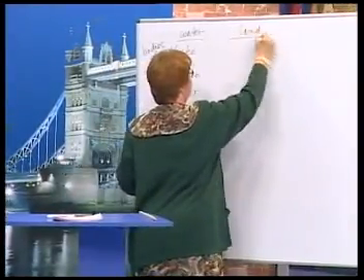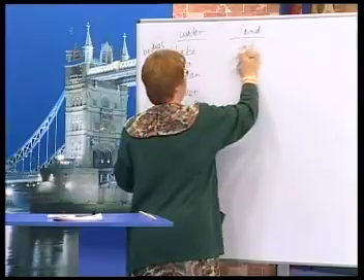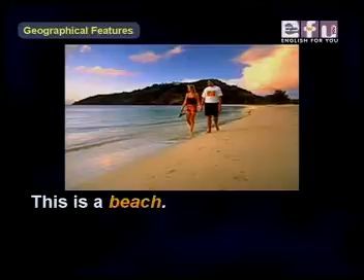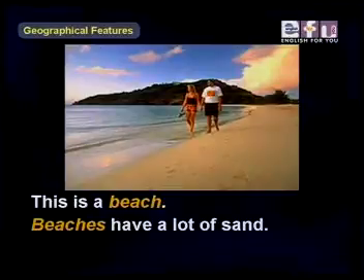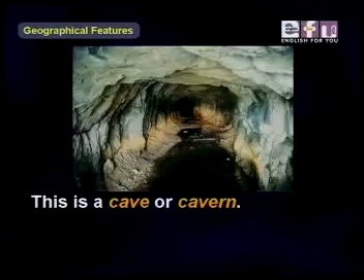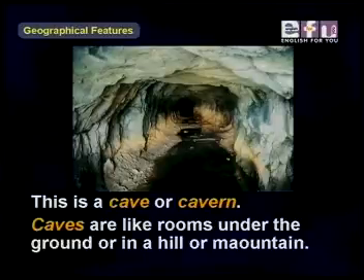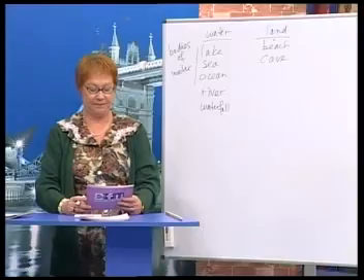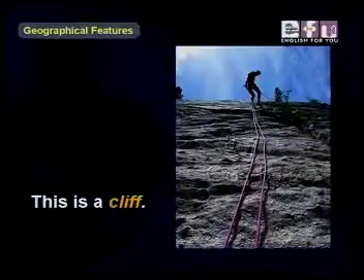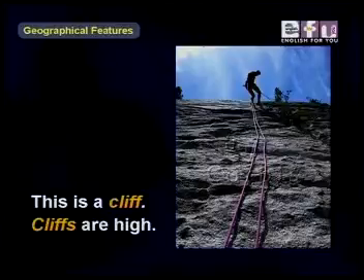So these are land features. The very first one is beach. Okay? Now you see this is a beach. Beaches have lots of sand. The next one is a cave. This is a cave or cavern. Caves are like rooms under the ground or in a hill or mountain. The next one is cliff. This is a cliff. Cliffs are high.